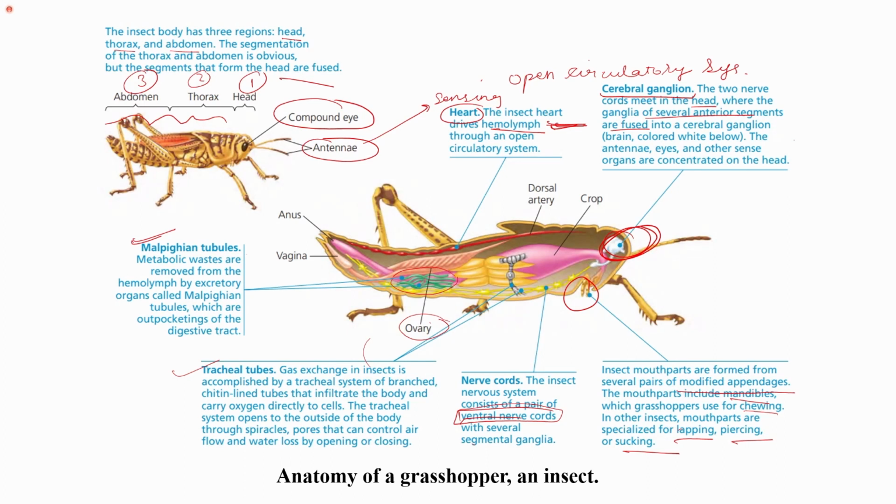However, the basic characteristics are defined here: their body is divided into three regions. They have an open circulatory system. They have a cerebral ganglion with a pair of ventral nerve cords. They have tracheal tubes, which allow for gaseous exchange. Then they have Malpighian tubules for the excretory system, and their mouth parts consist of different appendages, modified according to their feeding habits. So this is the basic of all the arthropods, mainly the insects. We will learn about these in detail also.